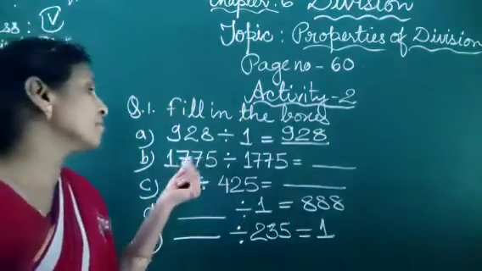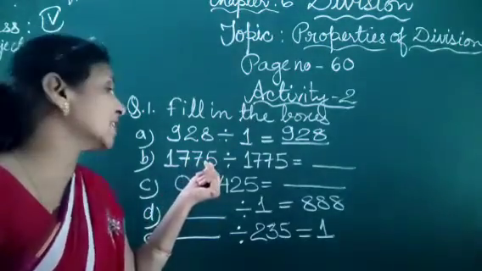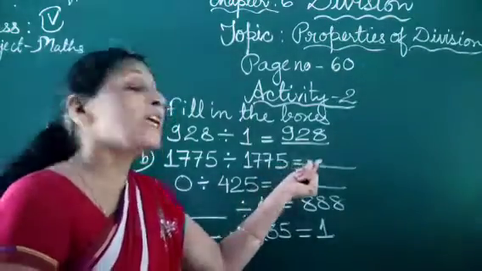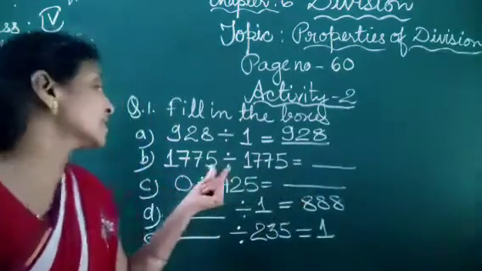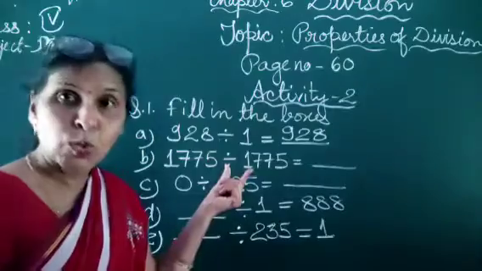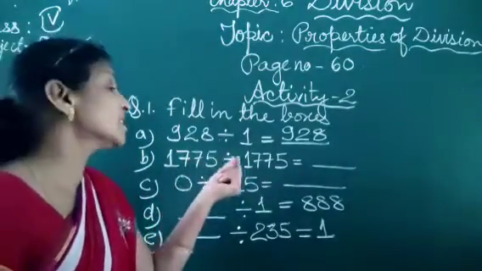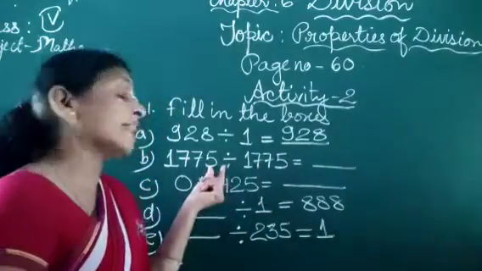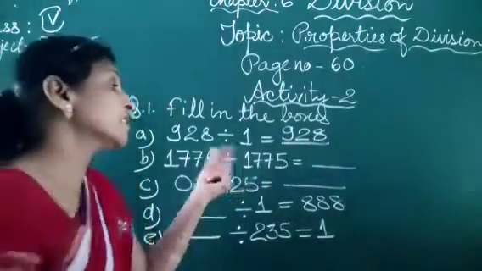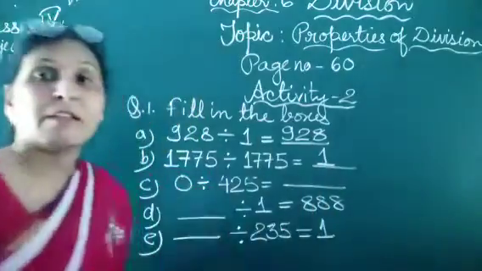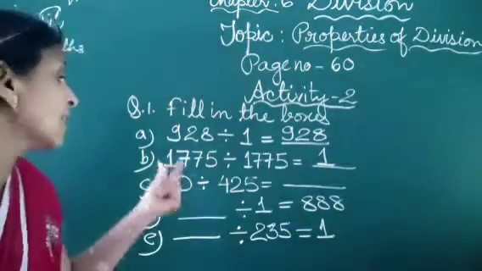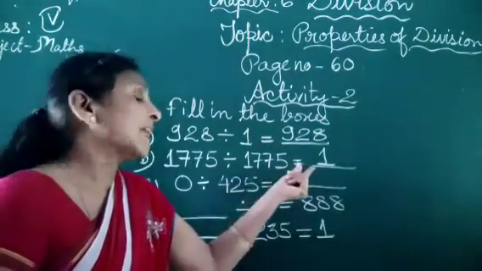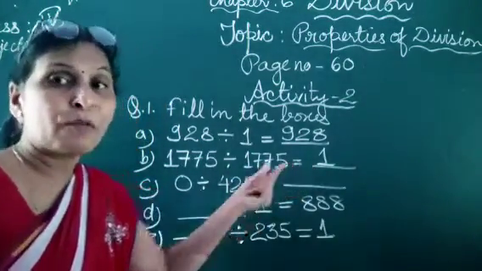Now the second, B: 1775 divided by 1775 is equal to dash. This is property number 2: when a number is divided by the number itself, then the quotient is 1. When a number is divided by the number itself, the quotient is 1.